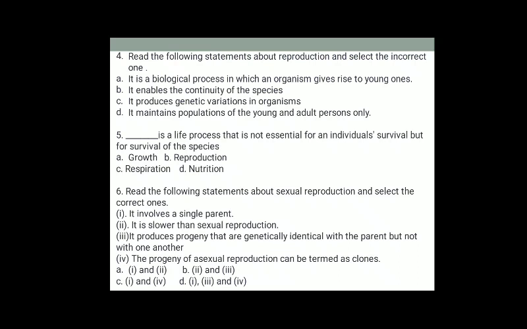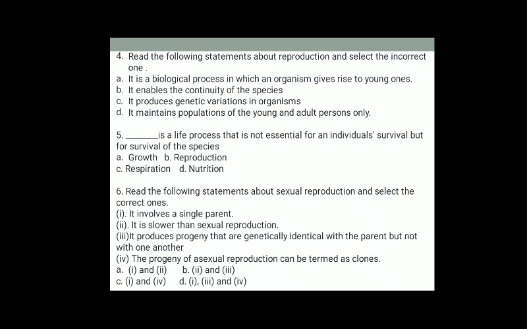Then fifth question, dash is the life process not essential for an individual's survival but for survival of the species. The correct answer is reproduction, because reproduction is a biological process in which organisms produce young ones of the same species. It is one of the most important characteristics of living organisms. Reproduction is essential for the survival of species but not survival of individuals.